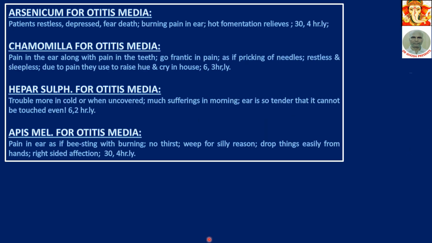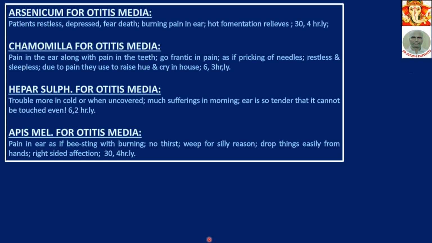Arsenicum for otitis media. Patient restless, depressed, fear of death. Burning pain in ear, hot fomentation relieves. Arsenicum 30 4 hourly. Chamomilla for otitis media.